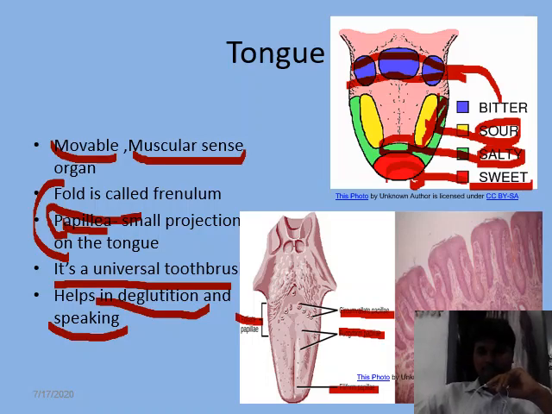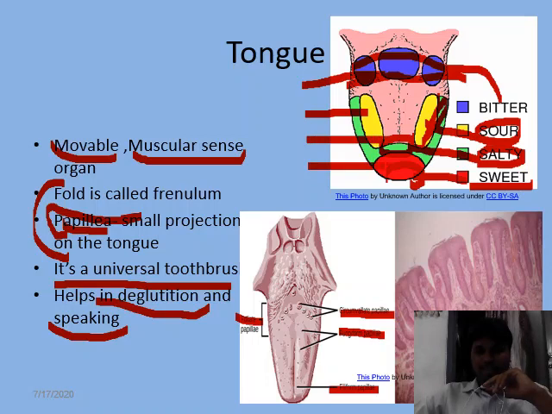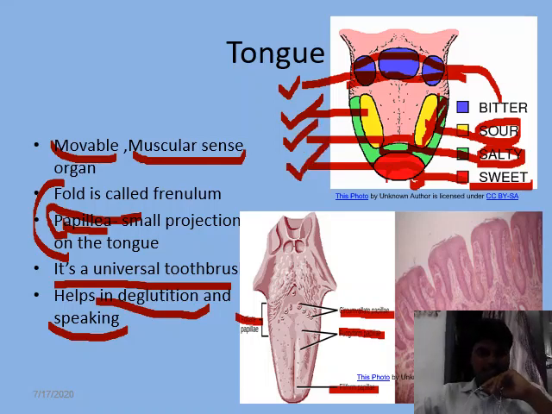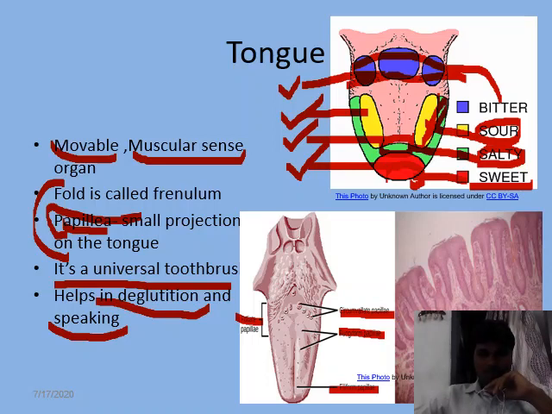So I repeat, there are four kinds of papillae: circumvallate papillae, foliate papillae, fungiform papillae, and filiform papillae: bitter, sour, salt, and sweet. It is asked in the NEET exam also, so I hope you are aware.